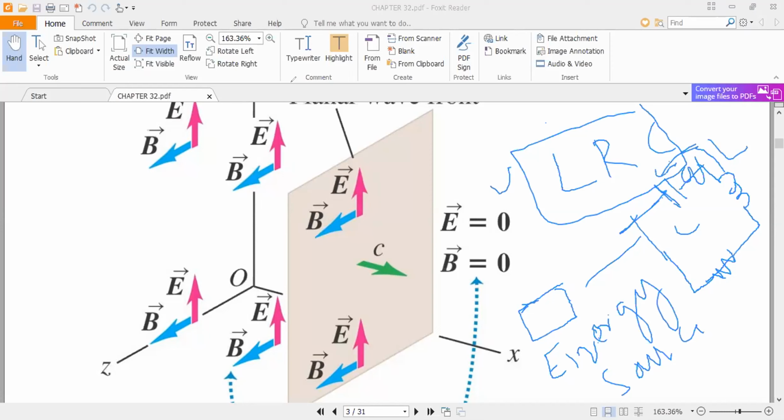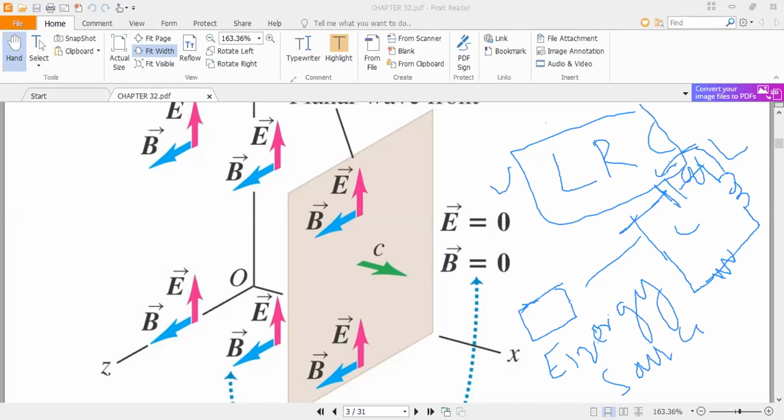When they are accelerated, the circuit is connected with an antenna. An antenna is an electric dipole.